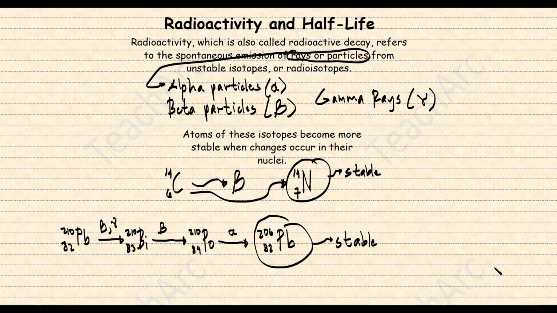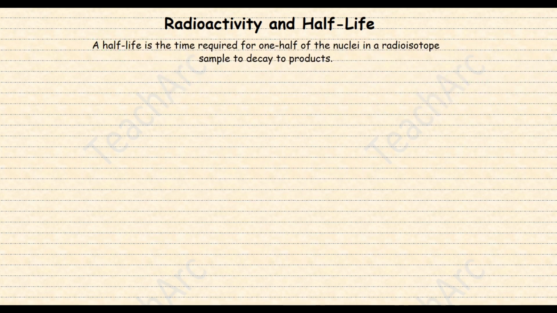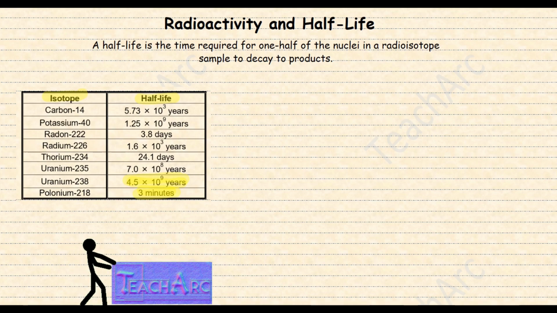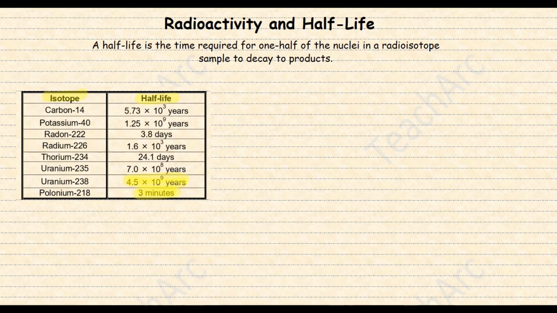And these processes take a lot of time. Speaking of time, let's talk about half-life. Half-life is the time required for one half of the nuclei in a radioisotope sample to decay to products. Half-life varies for different isotopes. Sometimes it takes billions of years to happen, while some isotopes decay in seconds or in minutes. After each half-life, half of the original radioactive atoms have decayed into atoms of a new element.